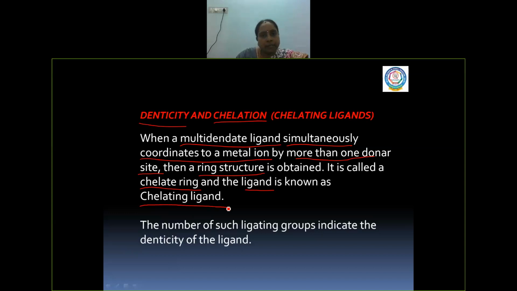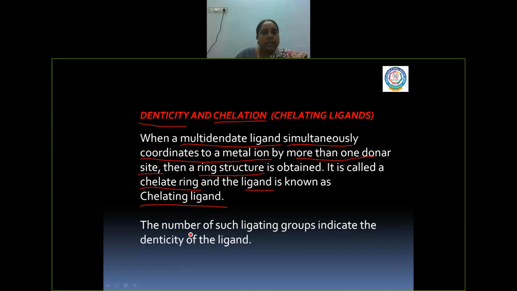Is it clear, children? In a multidentate ligand, when the ligand contains more than two donor sites, all the donor sites are ready to donate their electrons to the central metal atom. Simultaneously, they get bonded with the central metal atom, so that we get a ring structure, called the chelate ring. The ligand involved in this process is called the chelating ligand.